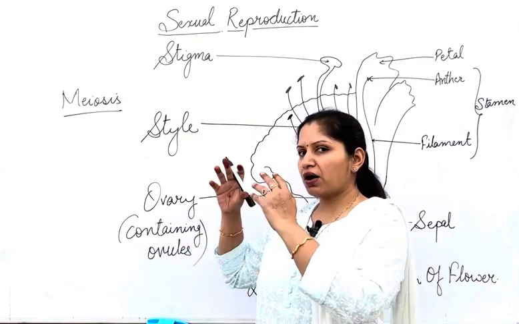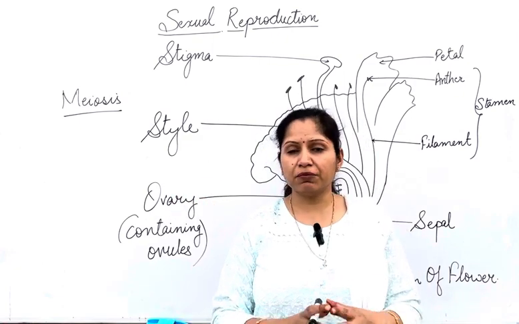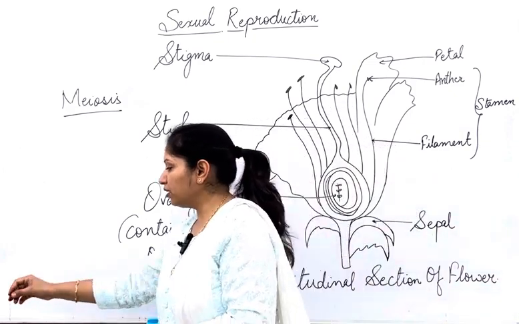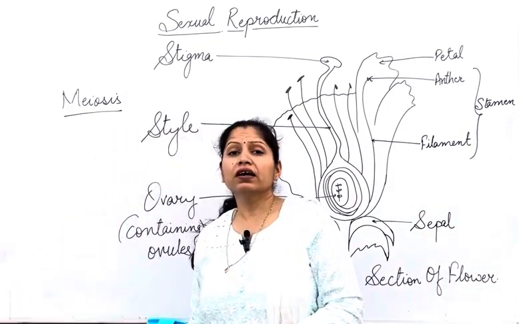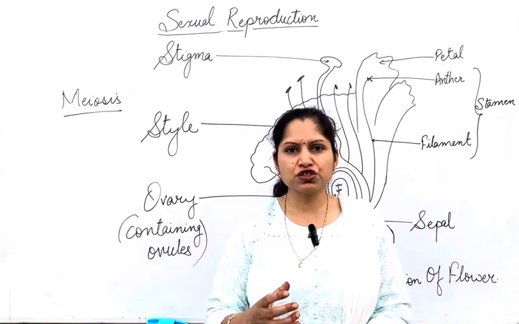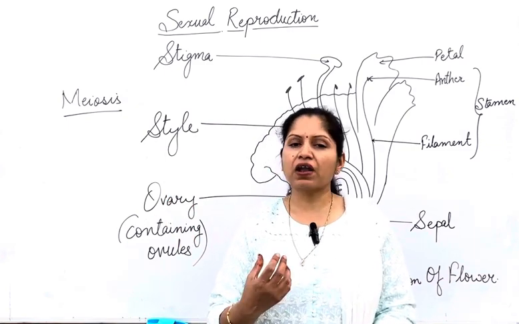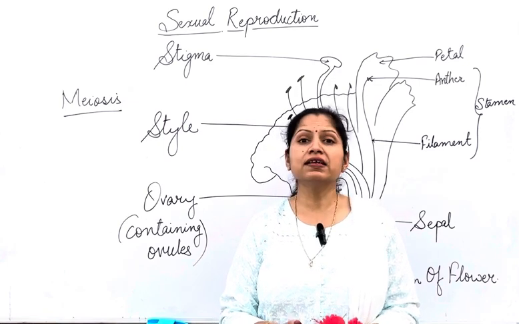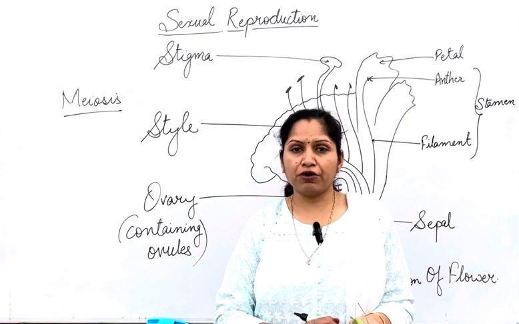Fine. Now let's look at sexual reproduction in a flowering plant. A flower performs sexual reproduction. All angiosperms, that is, flower-bearing plants, have the sexual mode of reproduction.